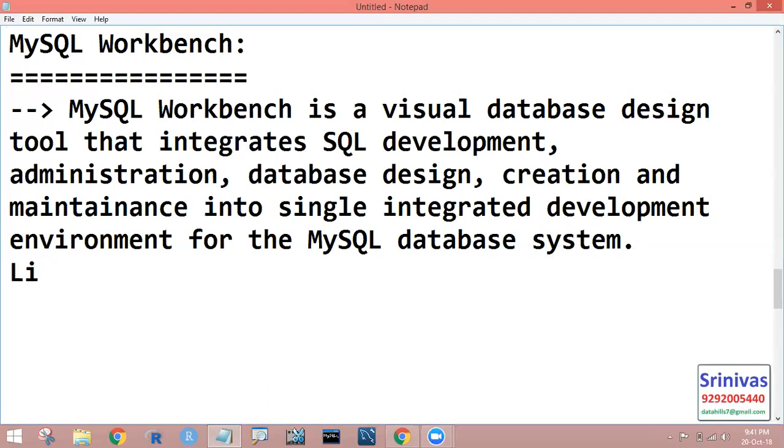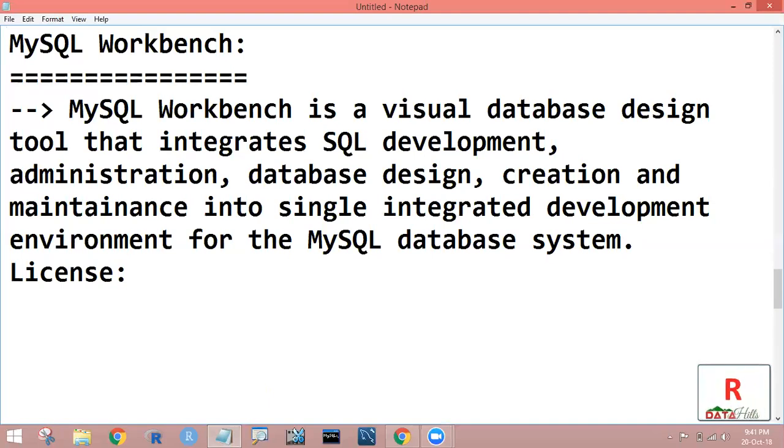If you observe the license, we have two licenses. For the Community edition, we have the General Public License, a free license. For the Standard edition, we have commercial software. This is also developed by the Oracle company.